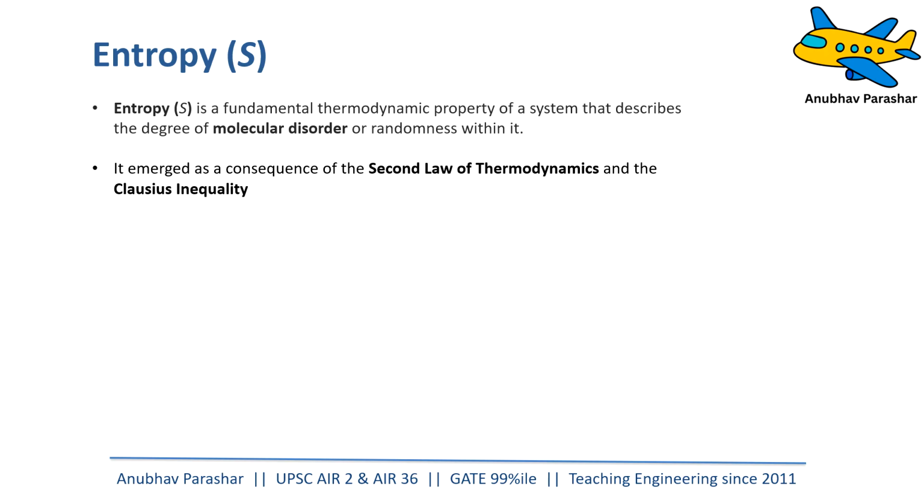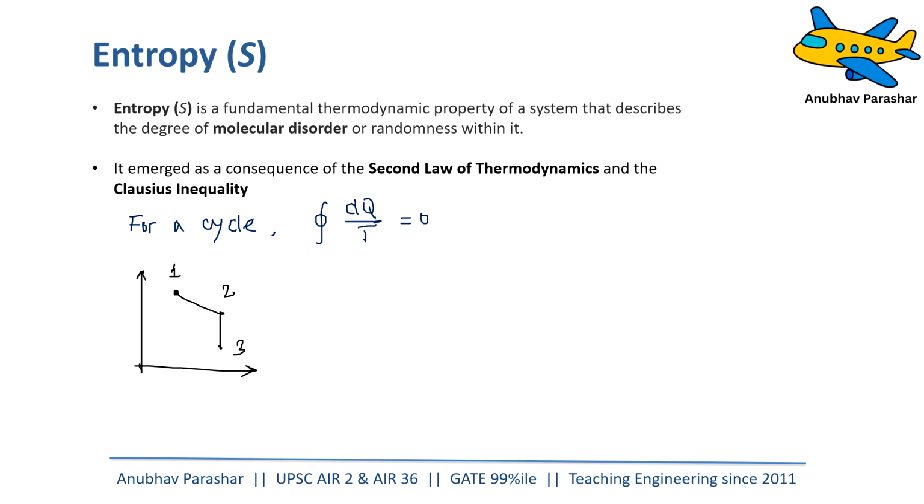He said that for a cycle, the cyclic integral of dq by T should be equal to zero. Now, if you want to build a reversible cycle, what does this mean? Let us try to understand. Let us first draw a cycle. Let me say the system initially was at point 1, then it moves from point 1 to point 2, the first process, then point 2 to point 3, the second process, point 3 to point 4, the third process, and then again finally to point 1.